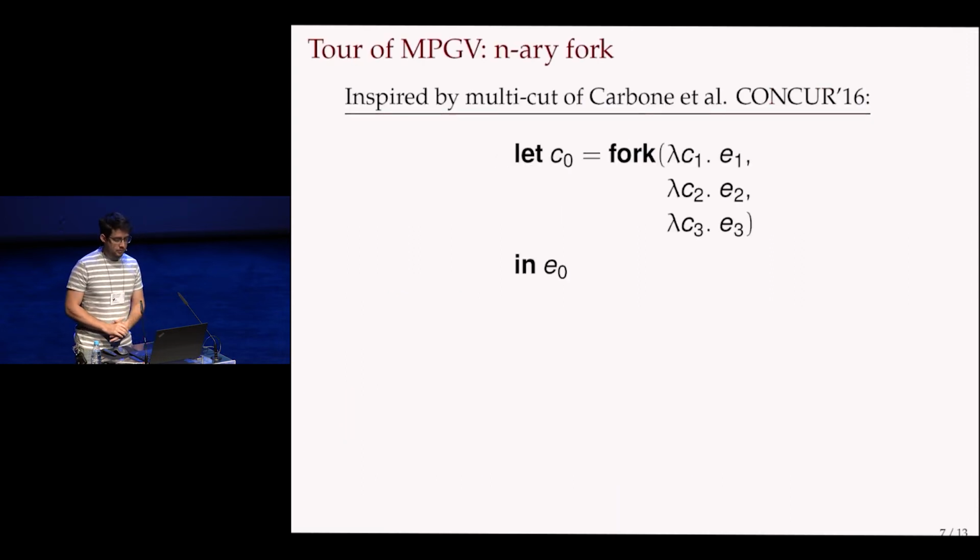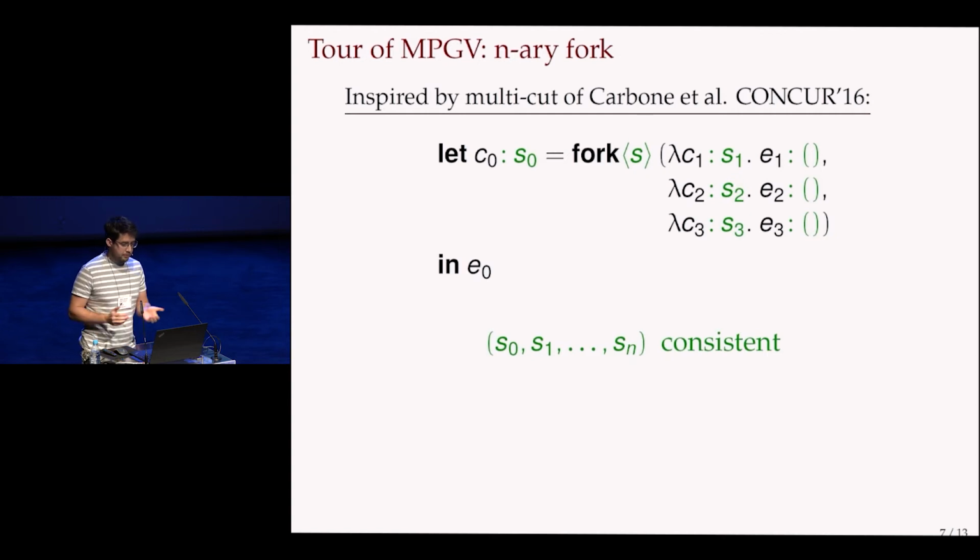So let's look at what the main constructs are. Here we have a fork, and this is an n-ary fork. This is inspired by the multi-party work of Marco Carbone. And what this fork does, it combines channel creation with thread spawning, and this is essential for keeping this invariant that the configuration looks globally somewhat like a tree. So to this fork, we pass some number of closures, and into these closures, a channel will be passed. And the fork also returns a channel.